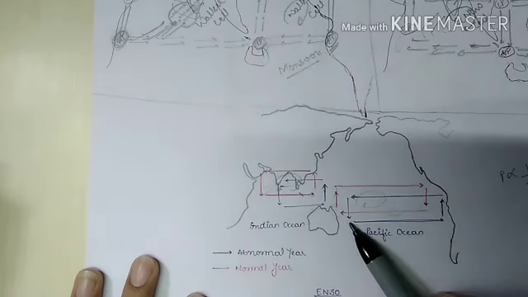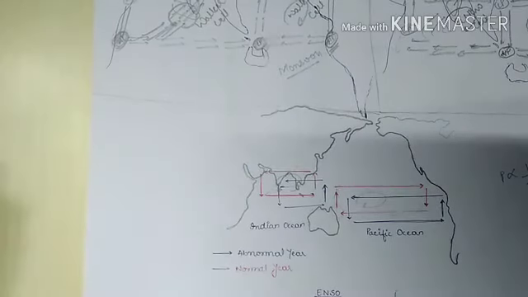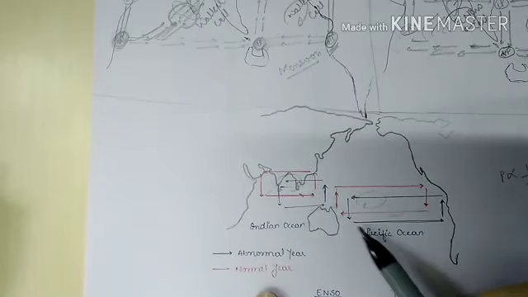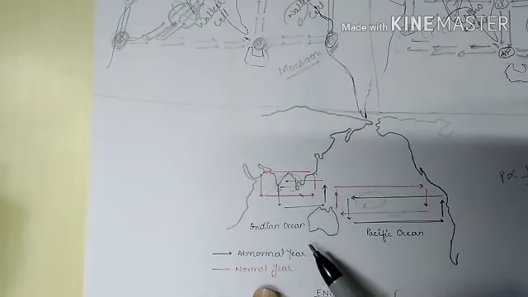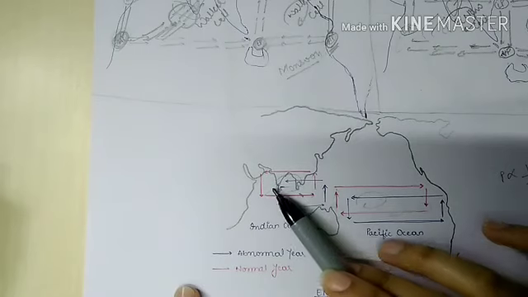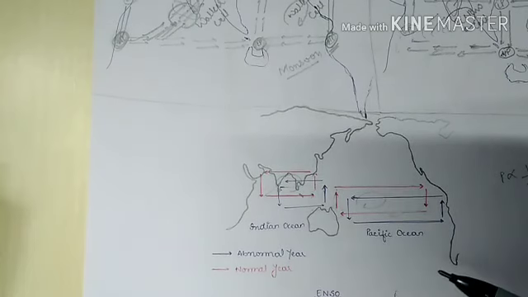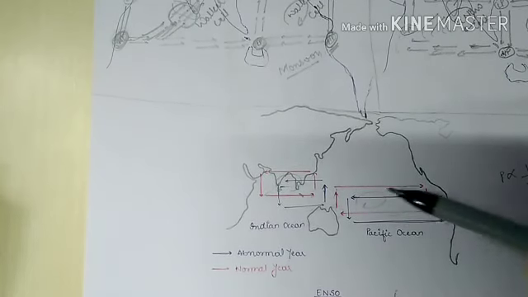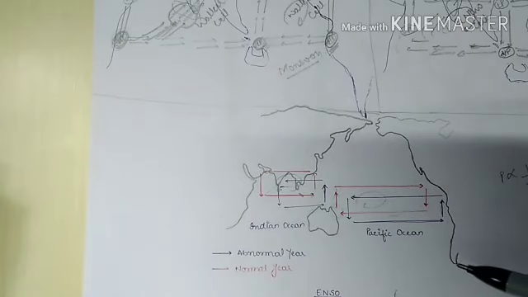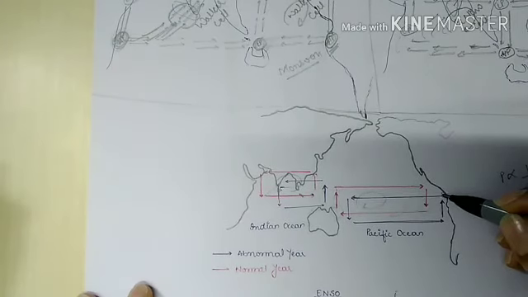This reversal of the Walker cycle, or we can say negative Southern Oscillation, not only affects the Indian monsoon but also the Peruvian coast. Because of this, on the American coast we have flood conditions and very heavy rainfall.